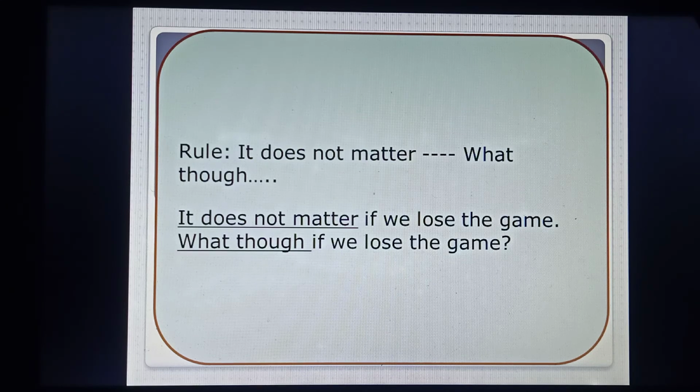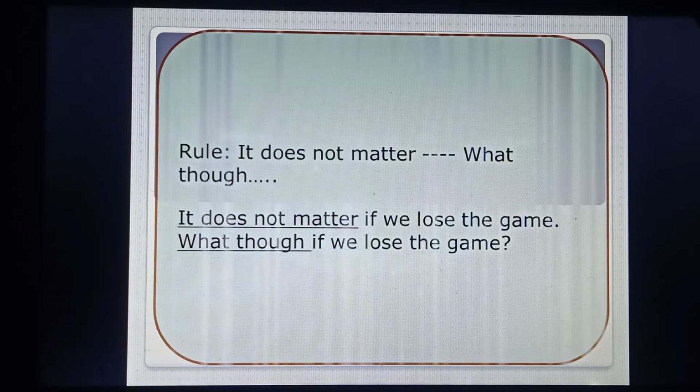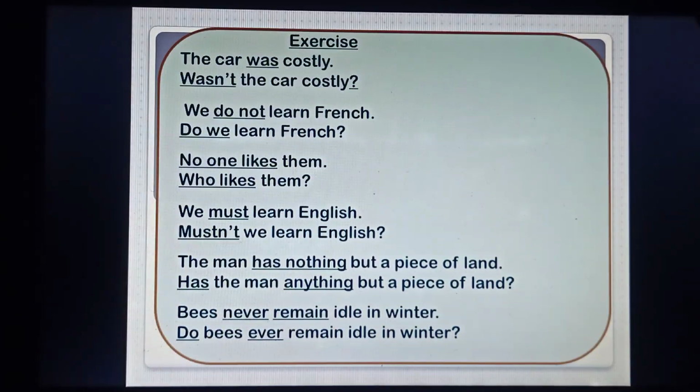So I have tried my best to give an idea about converting assertive sentence into interrogative sentence. Now we'll see some sentences, and we'll see the transformation from assertive sentence to interrogative ones. These are given here so that you can have a better idea about the transformation from assertive sentence into interrogative sentences. See the examples.